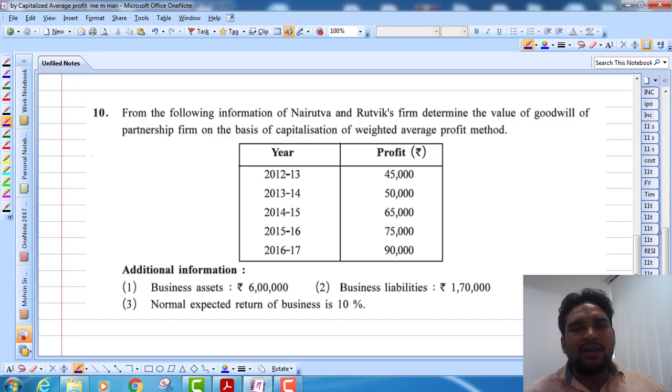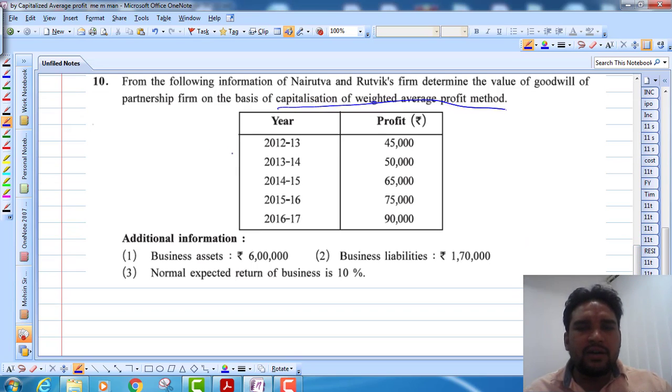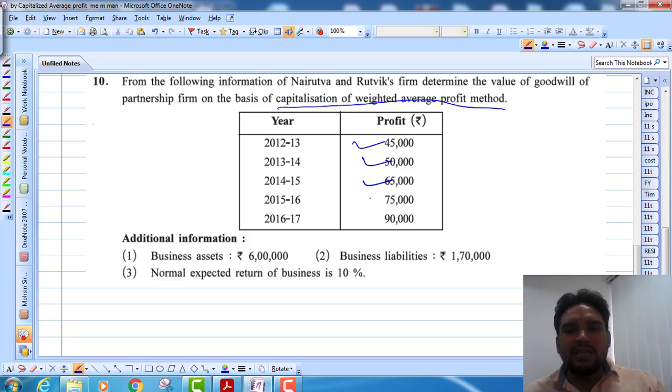Now question number 10. From the following information of Nairutya and Rutvik firms, determine the value of goodwill on the basis of capitalization of weighted average profit, right? Which method? Weighted average profit method. So underline this, weighted average profit method, right? Now you can see here, profit and business information is given, so you can see the profit is increasing year by year.